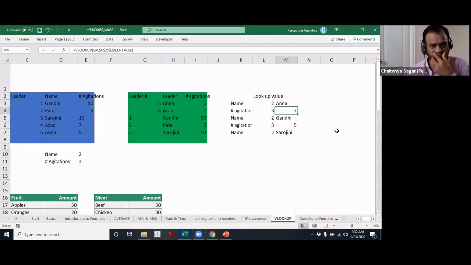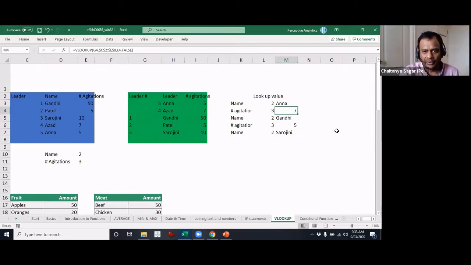Chaitanya, I have some question. Yes, please go ahead. So what is the significance of the true or false, whichever you are using in the VLOOKUP at last? I'm coming right to that right now. That's exactly what I was about to explain. I was just going one by one.